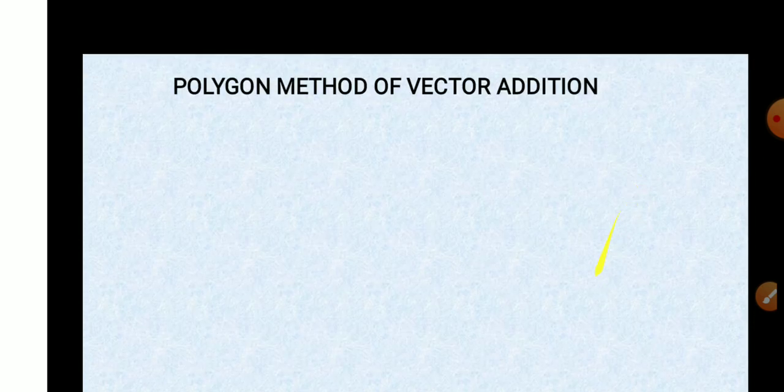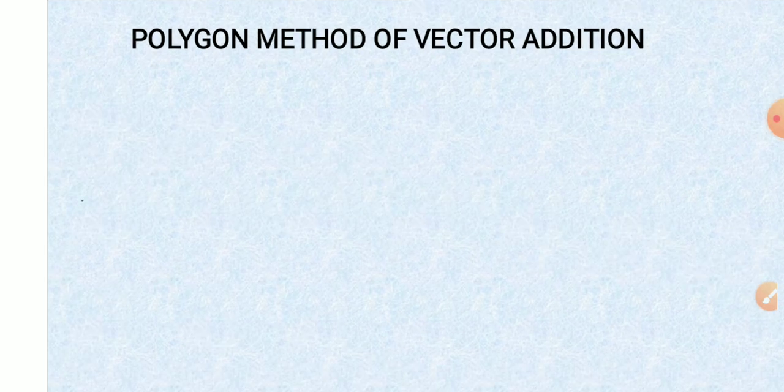And now let us talk about the polygon method. What if we have more than two vectors to add? So we follow the same method. Let us have vector A, vector B and vector C. We will follow the same method.